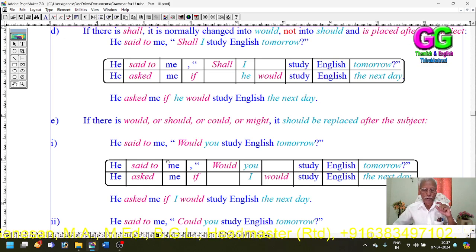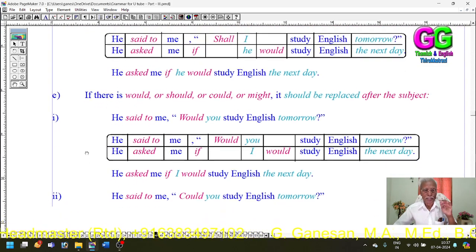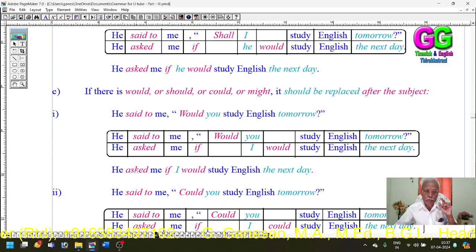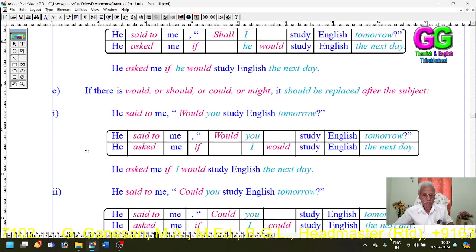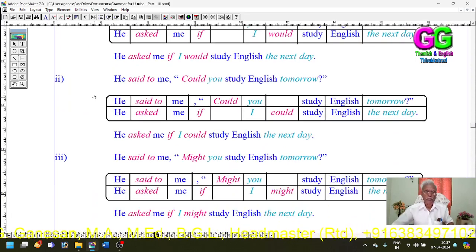Then the subject you refers here to the first person, so you has been changed into I. The answer is: He asked me if I would study English the next day. Similarly, here with could: He said to me, "Could you study English tomorrow?" The answer is: He asked me if I could study English the next day.